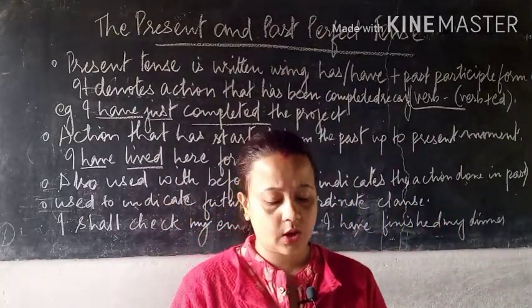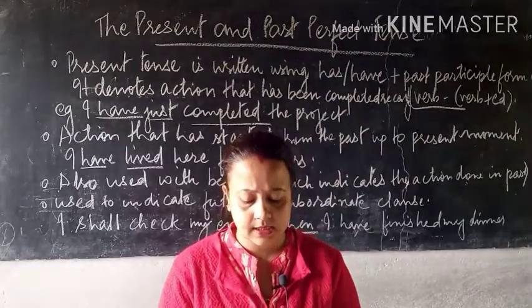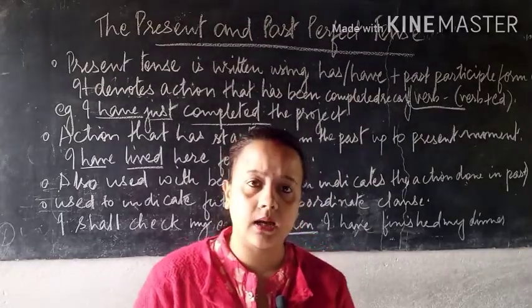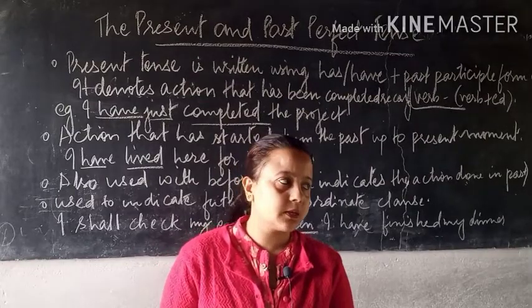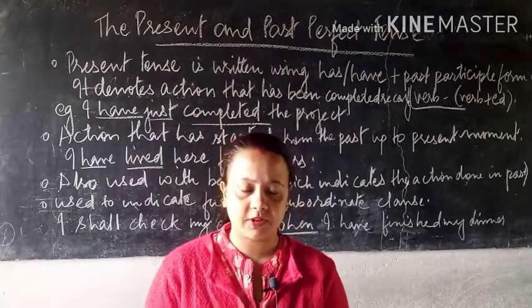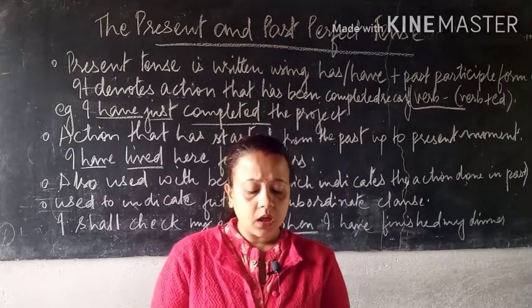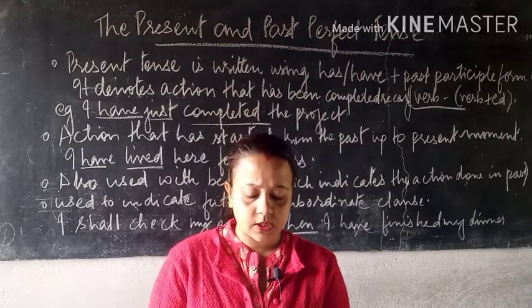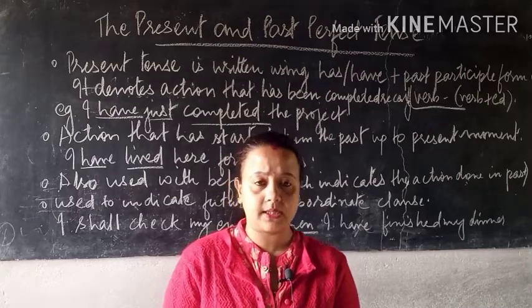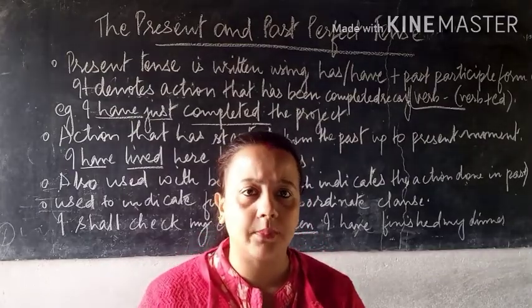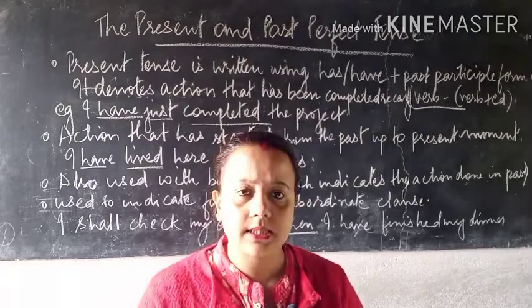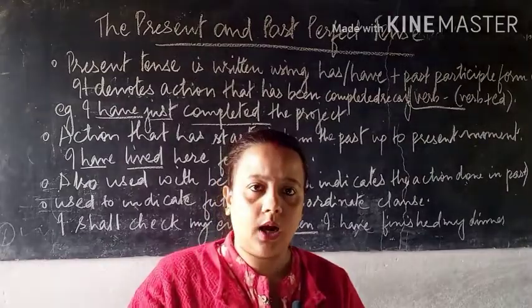You have a lot of examples in the sentences. Another statement for using present perfect tense is that the present perfect tense denotes an action that has been completed recently, okay. Recently, the sentence which has been completed. Present means a sentence that is happening right now, understood.